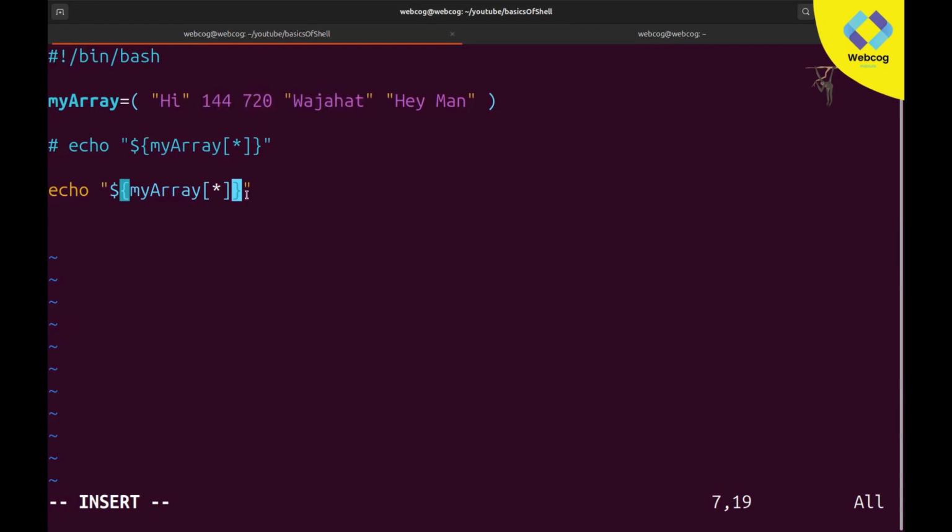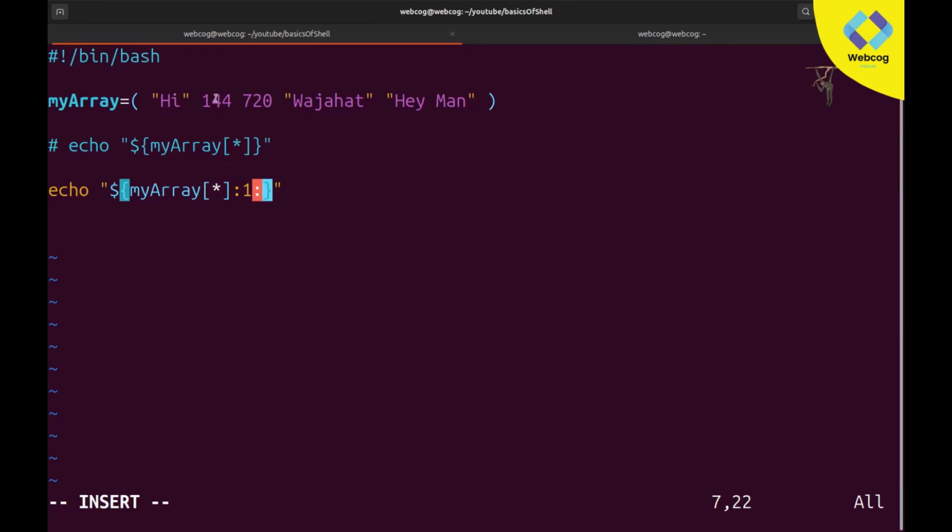So after you declare the array, my array, adding the static sign, here you need to pass a colon, and after that write your starting index number. I want to start from here, to print 144, 720 and Wajahat, these three values. The index number for 144 is obviously 1, so here I will type 1. After that I will add one more colon, and after that I need to type the length, how many values I want to print.